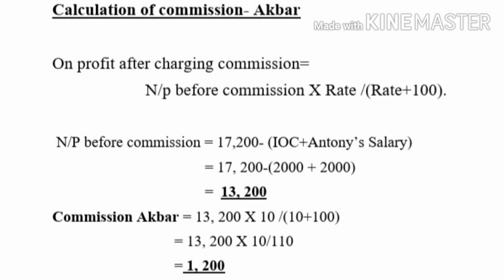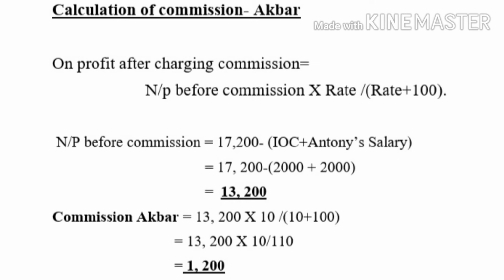Here the profit is 17,200 and total interest on capital is 2000 and Anthony's salary is 2000. Then net profit before commission is equal to 17,200 minus interest on capital 2000 and Anthony's salary 2000. That's equal to 13,200. So we can apply in the formula.